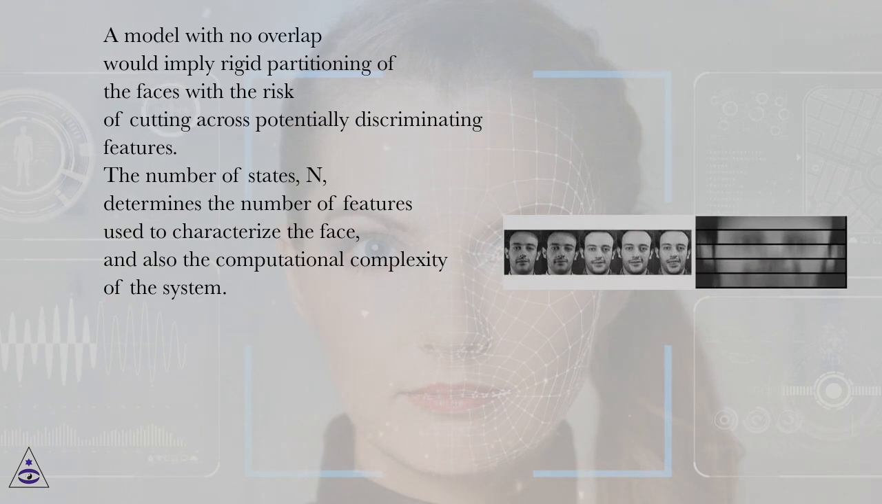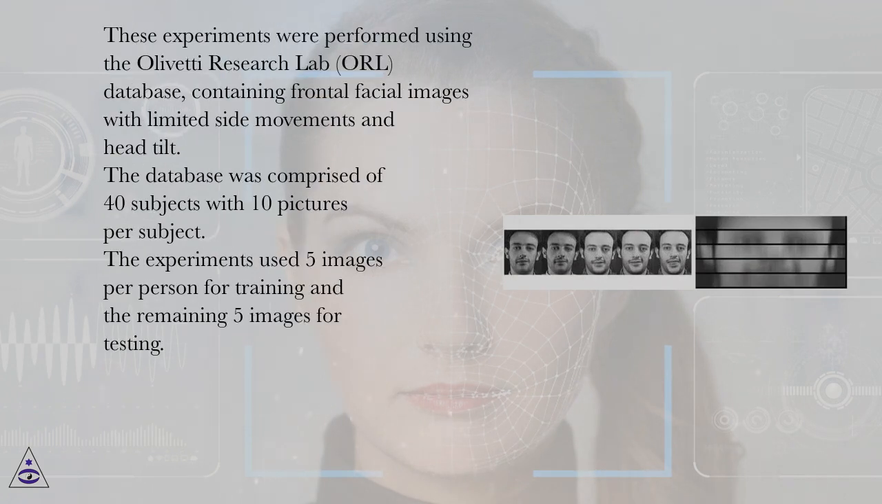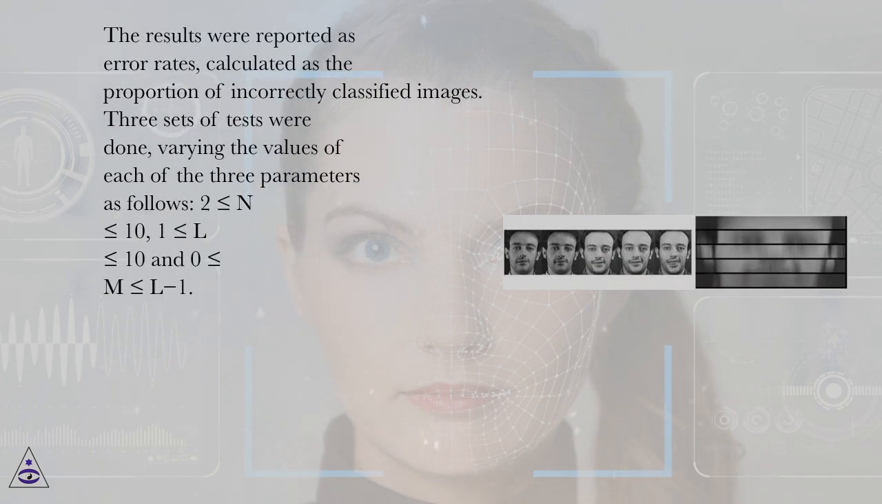These experiments were performed using the Olivetti Research Lab, ORL, database, containing frontal facial images with limited side movements and head tilt. The database was comprised of 40 subjects with 10 pictures per subject. The experiments used 5 images per person for training and the remaining 5 images for testing. The results were reported as error rates, calculated as the proportion of incorrectly classified images.